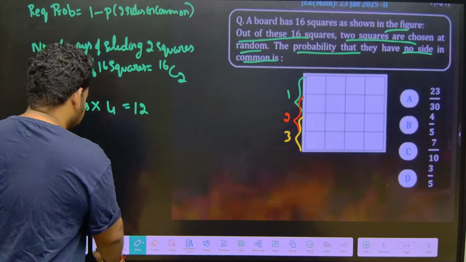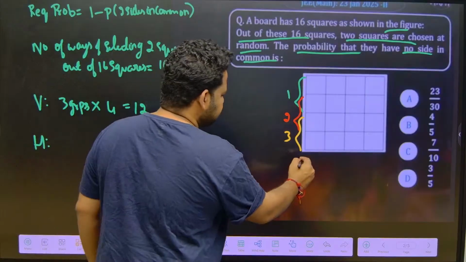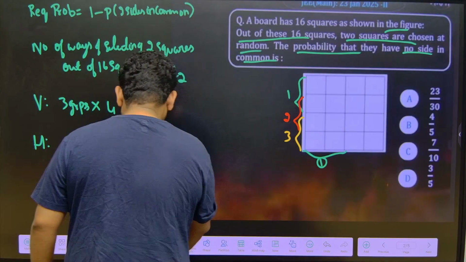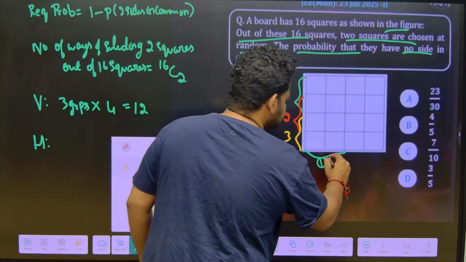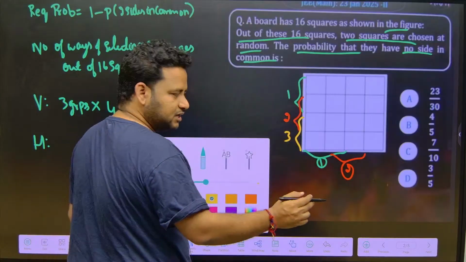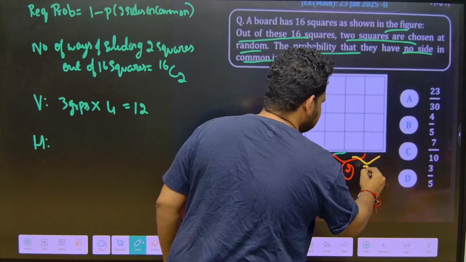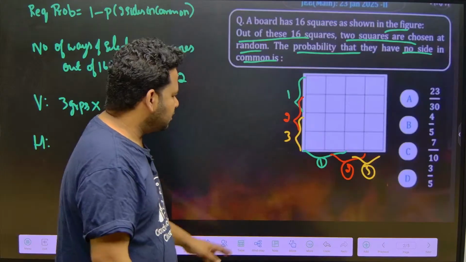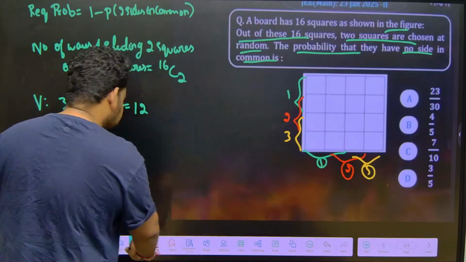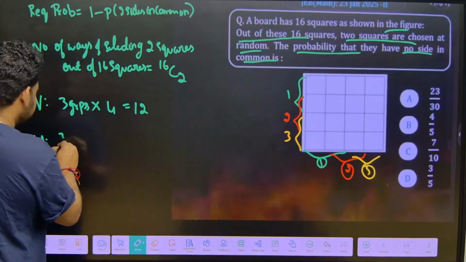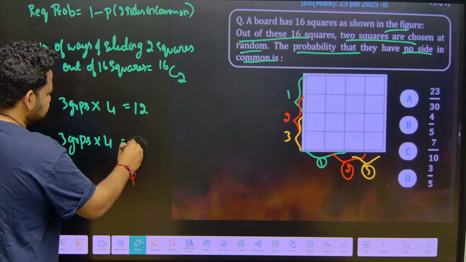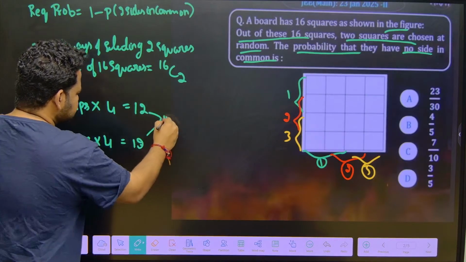Horizontal, let us find out now. See here, this is one group. Similarly, if I take this one, this is one group, 2. Similarly, this is one group, this is 3. Correct? How many squares are there? 1, 2, 3, 4. So 3 groups, into 4 times. This will give us 12. So if you add this, you will get 24.